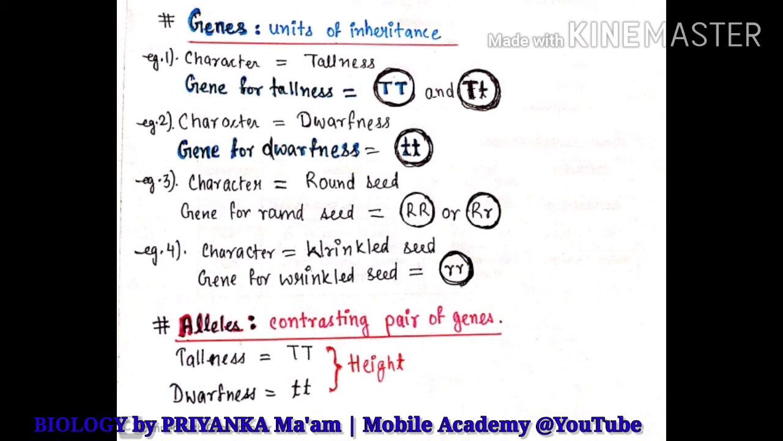And if I separate out small t from this capital T small t, then this small t will be the second allele. This means one gene is made up of two alleles, and these two alleles are of opposite nature. In this particular gene, capital T small t, capital T is one allele and small t is the second allele. So this was the concept of alleles: one gene equals two alleles.